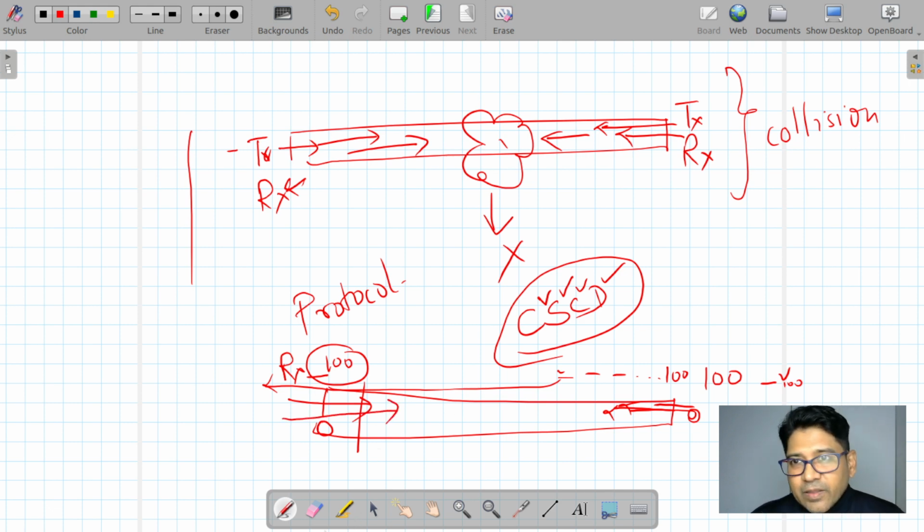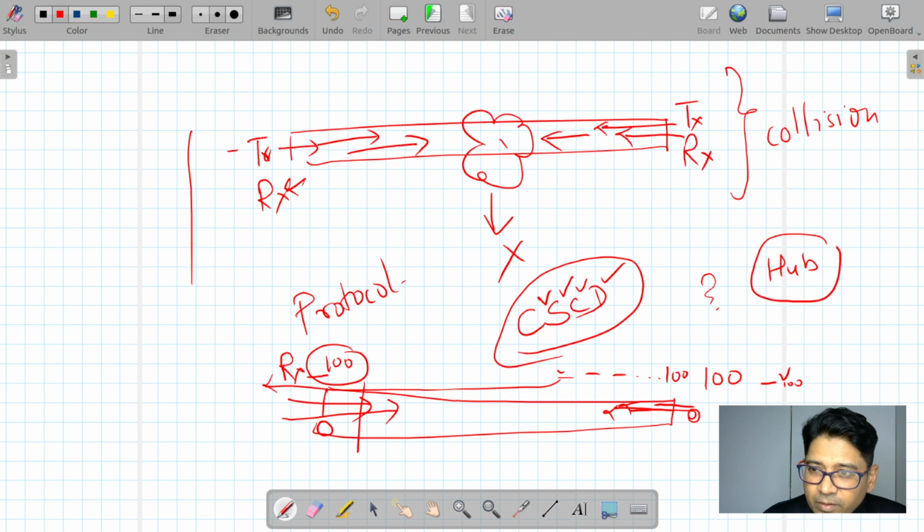Otherwise there will be a collision, right? Yes, sir. This condition happens in a hub.